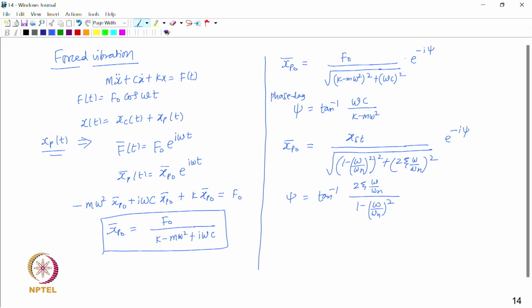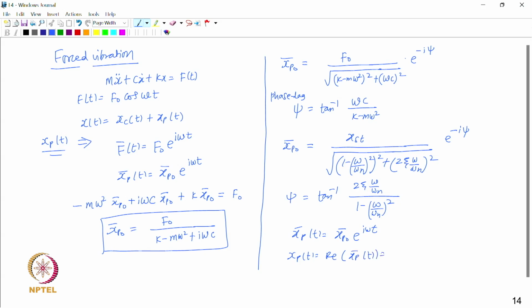So, in this way we obtain the magnitude and phase of the amplitude of the particular part of the response. Therefore, the complex response is given by xp bar t equal to xpo bar e to the power i omega t. And then we can find the actual response xp t as the real part of xp bar t.